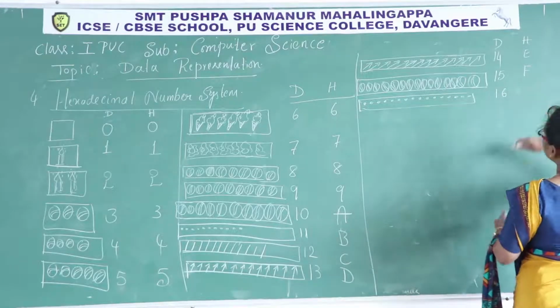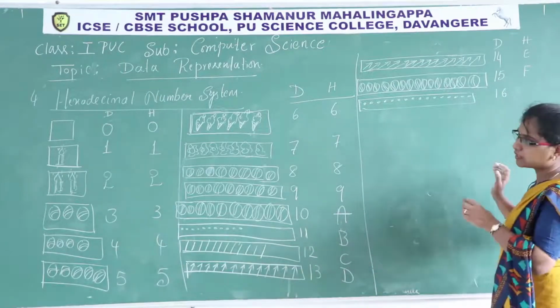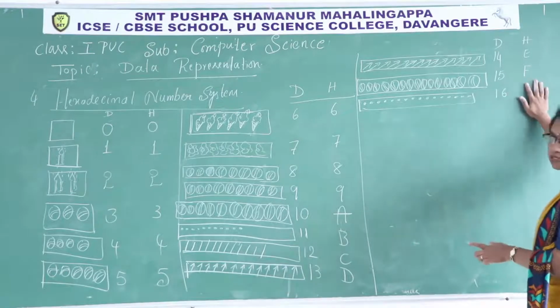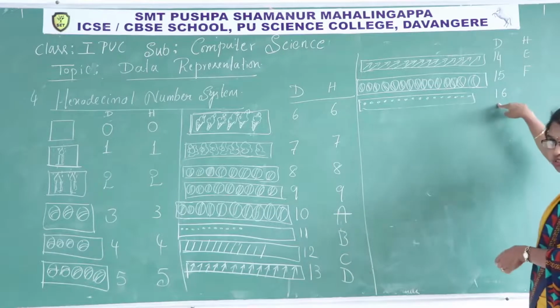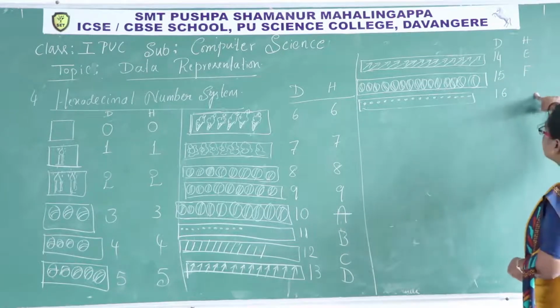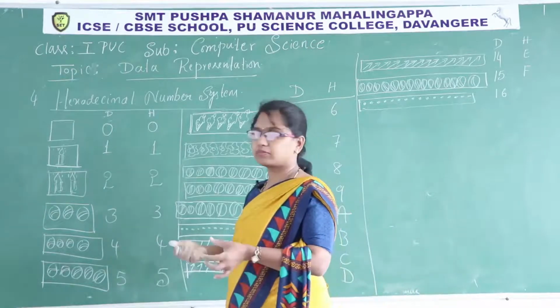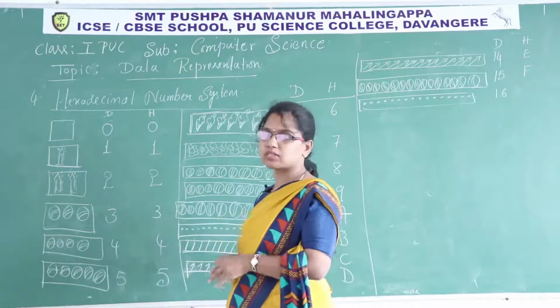See, already all the different digits are over here. So what are the standard different digits? I have written all of them. Now, in order to represent the quantity 16 in hexadecimal, I have to make use of these numbers. So we can't use them according to our wish. There is a particular rule to use those numbers.